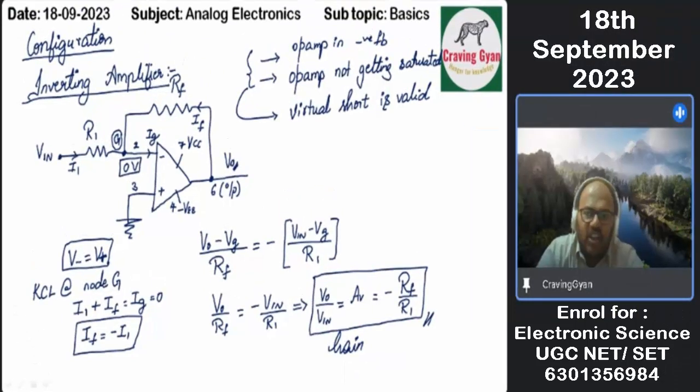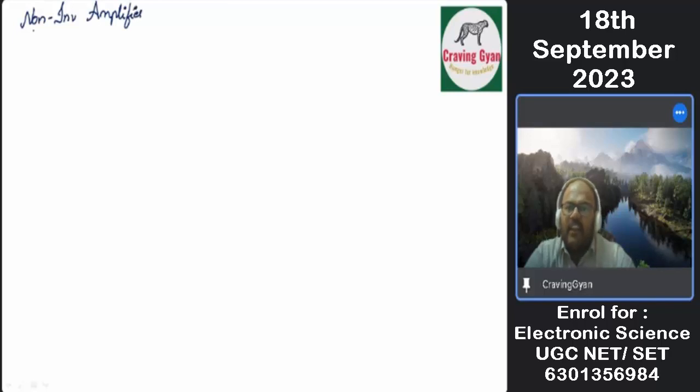Let us talk about the non-inverting amplifier, and then we can do a quick recap and then compare the non-inverting with the inverting amplifier. In a fresh page only I'm going to start. In the case of the non-inverting amplifier, non-inverting means providing input at the non-inverting terminal, that is pin number 3, and pin number 2 not touching it.